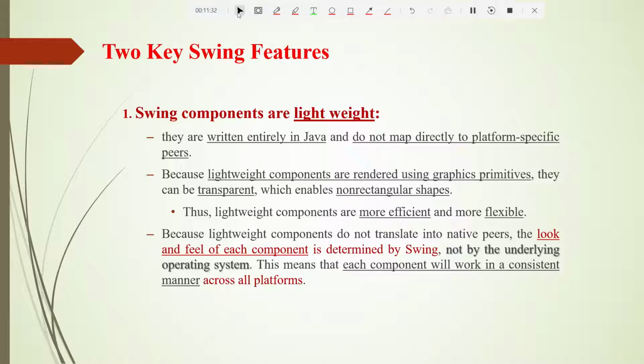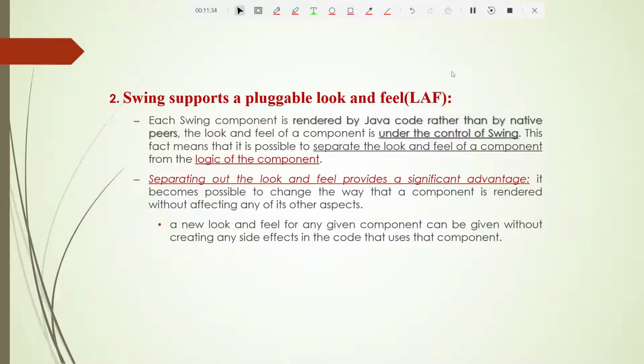Now let us go to the next key feature. The next key feature is that Swing supports a pluggable look and feel. What do you mean by this pluggable look and feel? Here each Swing component is rendered by Java code rather than by native peers.